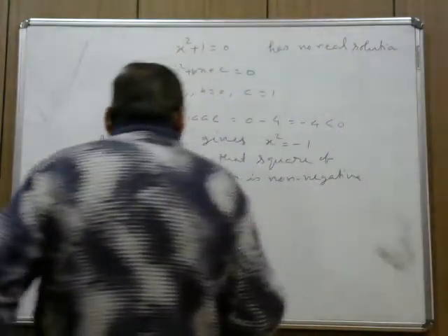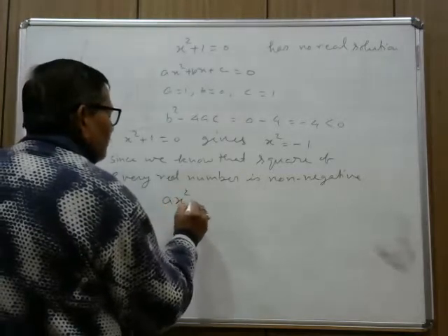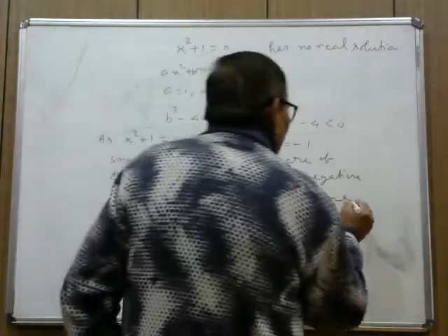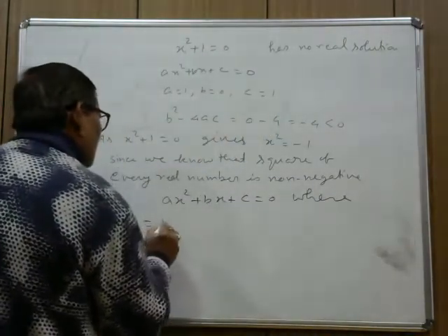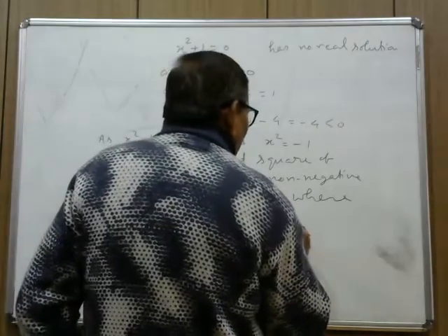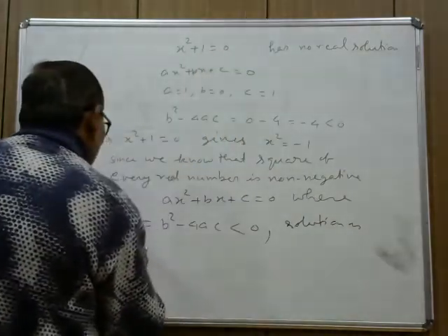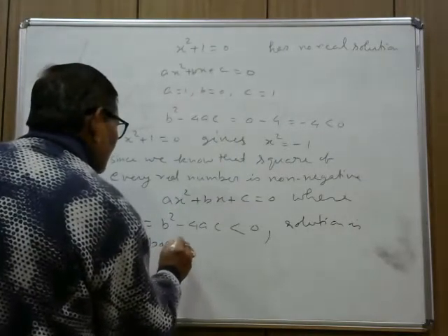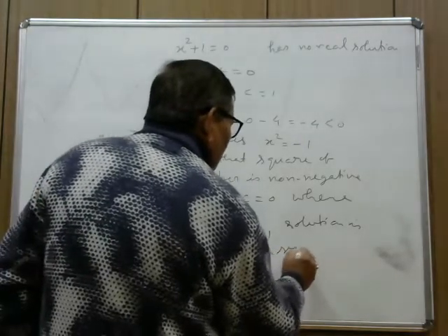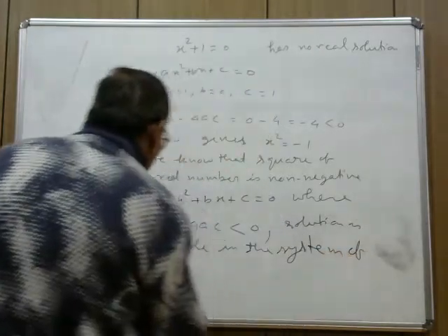In fact, in view of this, when you try to solve the quadratic equation ax square plus bx plus c equal to 0, where d equal to b square minus 4ac is less than 0, solution is not possible in the system of real numbers.